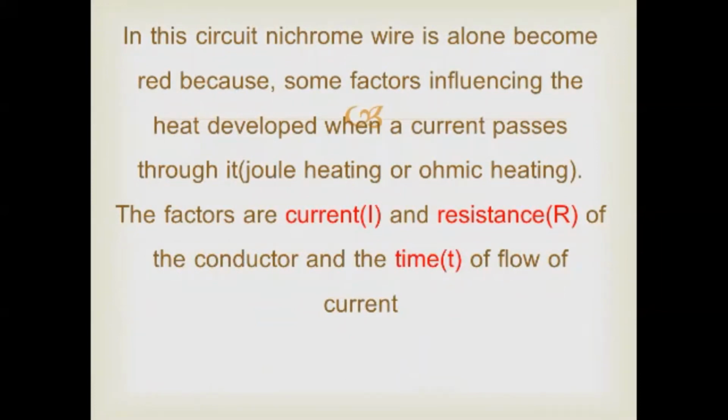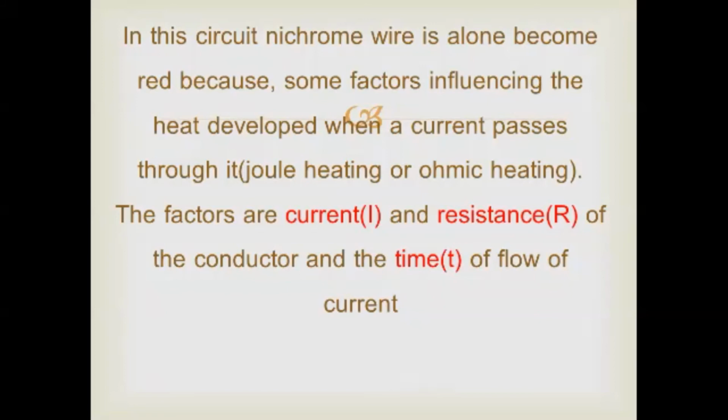The factors are current I, the resistance R of the conductor, and the time of flow of the current. In this circuit only the nichrome wire becomes hotter because the electricity is passing through the nichrome wire, and the nichrome wire is the conductor here. So the nichrome wire is heated and it turns red.